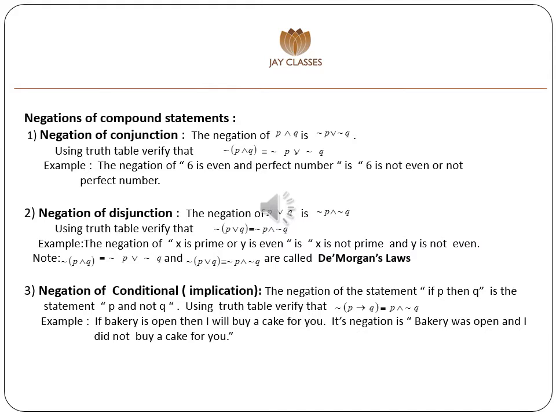Negation of conjunction and negation of disjunction are called De Morgan's law. Next point, negation of conditional.